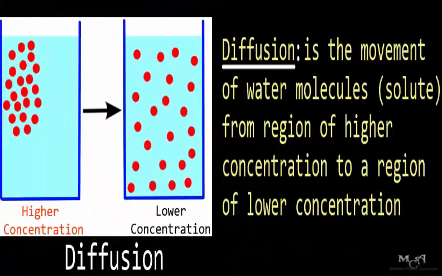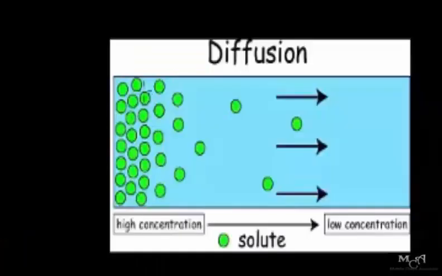Now, what is diffusion? Diffusion is defined as the movement of water molecules or solute, it could be gaseous, it could be liquid, from a region of higher concentration. You can see the molecules here are high in concentration. When molecules move from higher concentration to the region of lower concentration, we say diffusion has occurred.